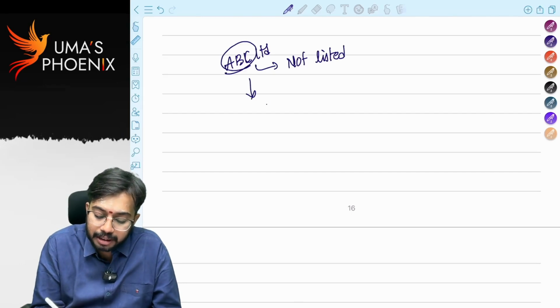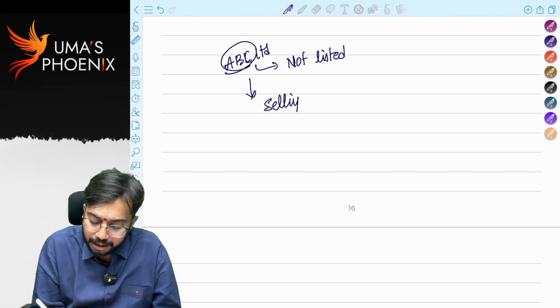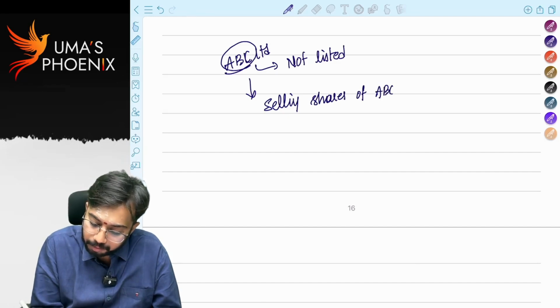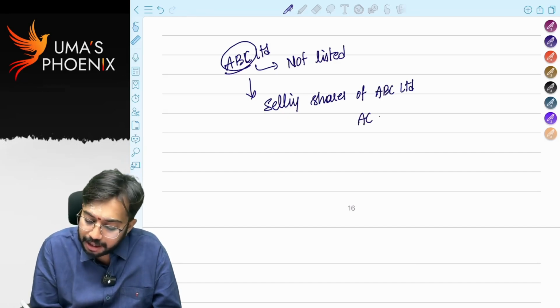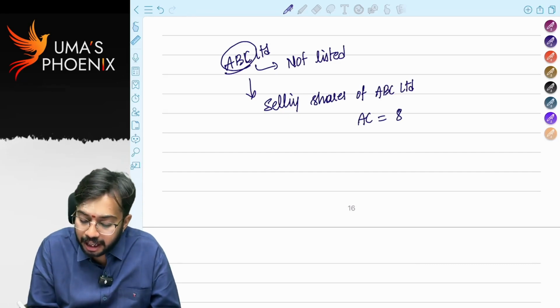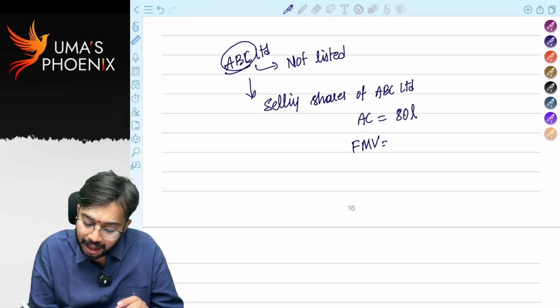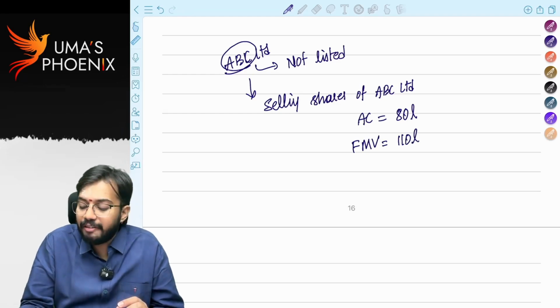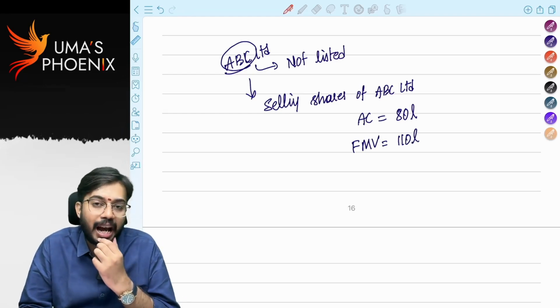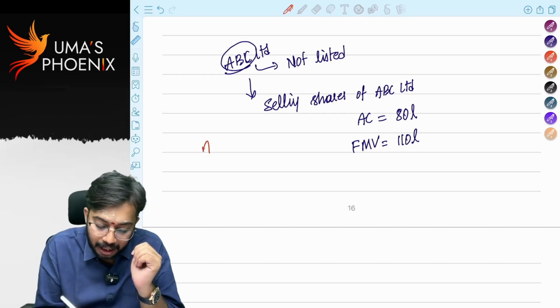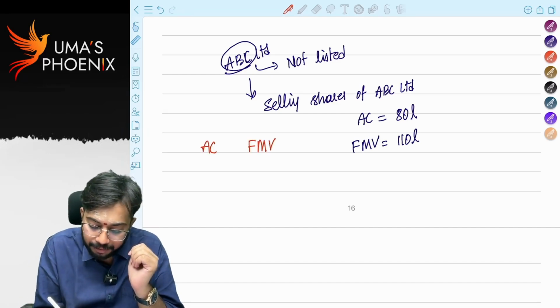I am selling shares of ABC Limited. Actual consideration is 80 lakhs, but fair market value of the shares is 110 lakhs. Whenever I sell shares, I am required to calculate capital gains, right? Here, let us compare actual consideration with fair market value.